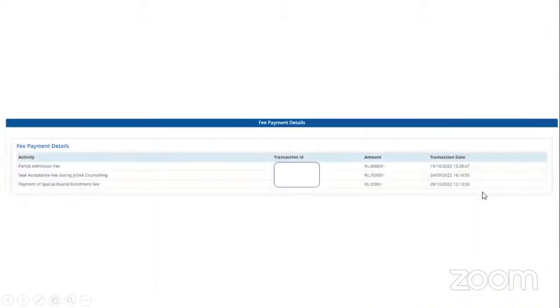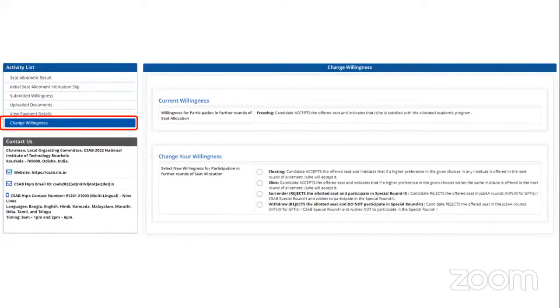Once you upload your documents, you will get a detailed view of the payments that you have made till now, and you will have to complete your payment. Once all these steps are done, that is when you will be able to change your willingness.